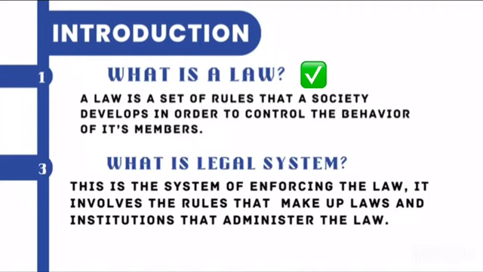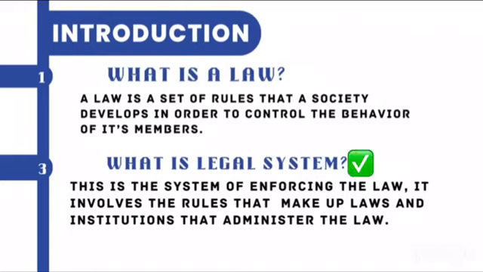What is law? Simple question. A law is a set of rules that a society develops in order to control the behavior of its members. Wherever you are in your community or in your society, you've got rules that regulate the behavior of each and every member of that society. For example, we've got rules like do not steal. You're not supposed to sleep with another man's wife or another woman's husband. That is not allowed. Those are the rules. When we put them together, we are forming what we are calling a law.